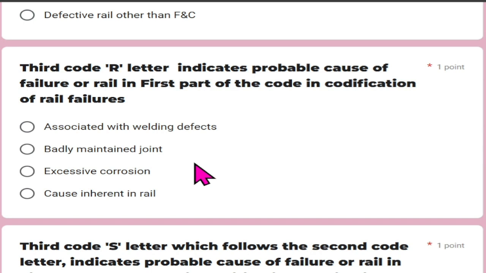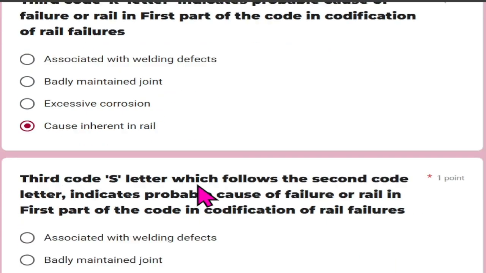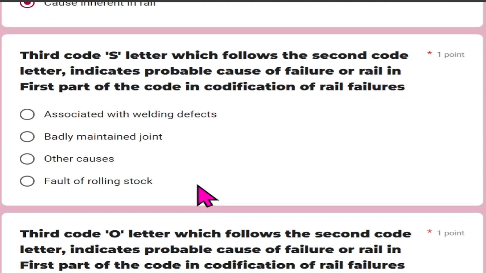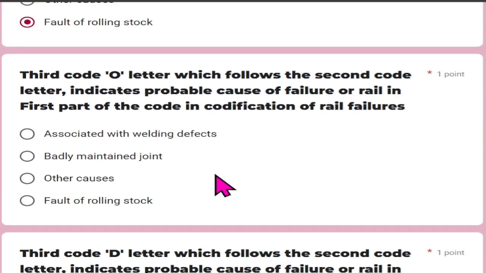Third code R letter indicates probable cause of failure on rail in the first part of the code in the codification of the rail failure, and that is cause inherent in rail. Third code S letter, which follows the second code letter, indicates probable cause of failure on rail in the first part of the code in the codification of the rail fracture, rail failure, and that is fault of rolling stock.